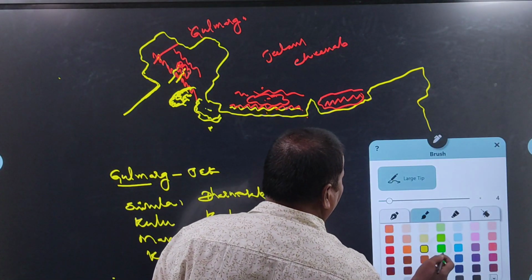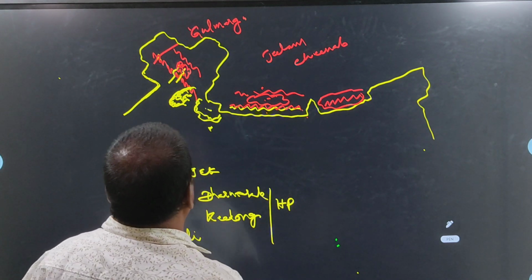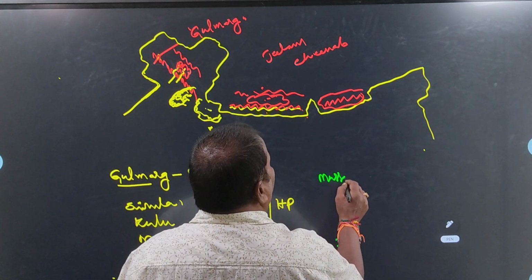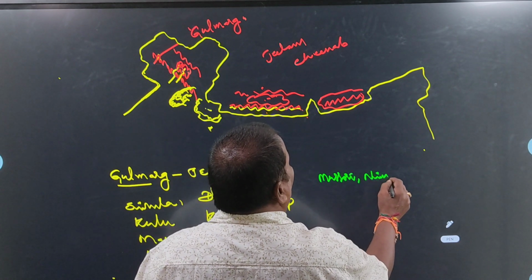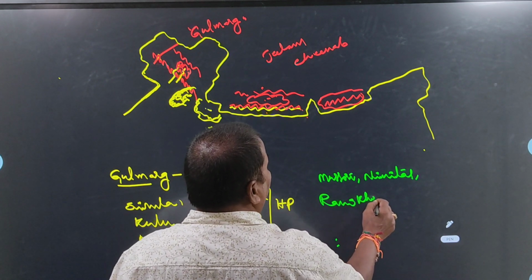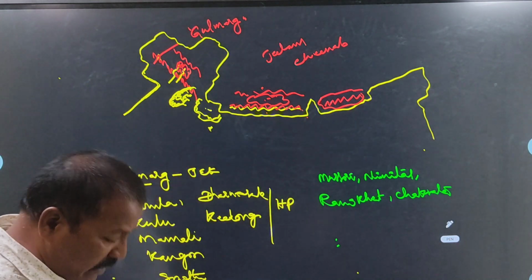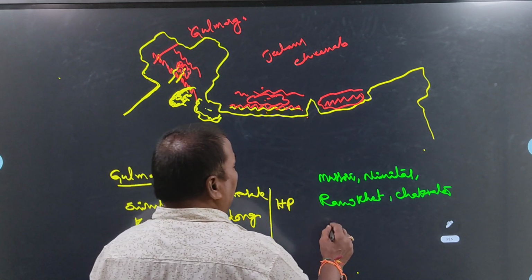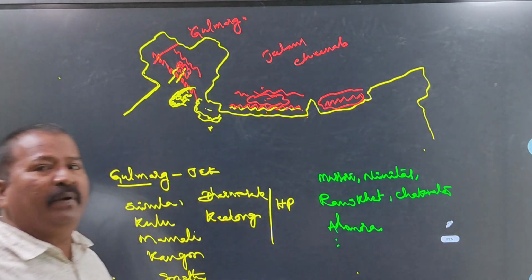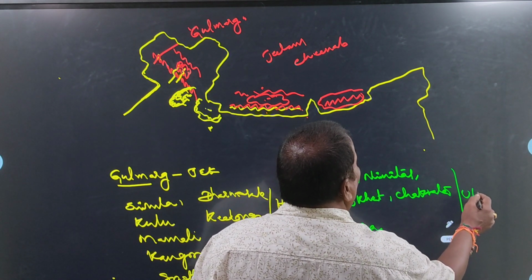Next, after Himachal Pradesh, Uttarakhand. What are the main important summer resorts in Uttarakhand? Mussoorie, Nainital, Ranikhet, Chakrata, and Almora. These are the main important summer resorts in Uttarakhand.